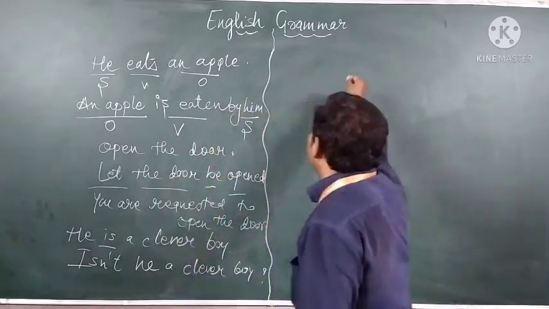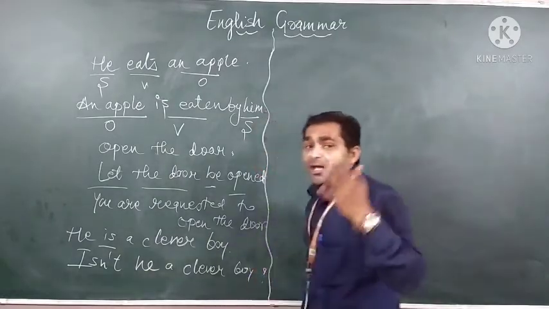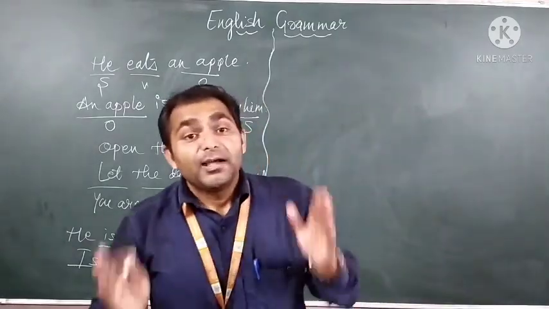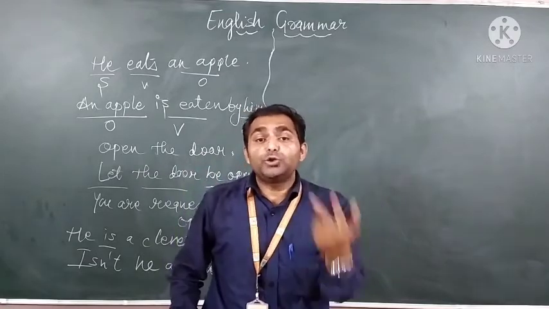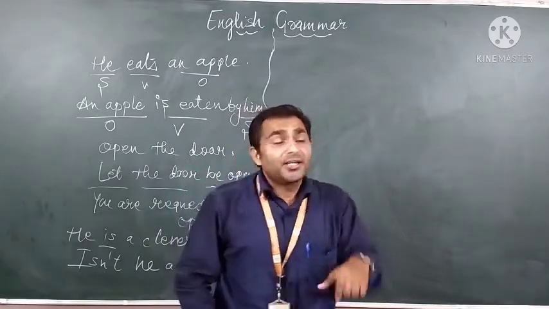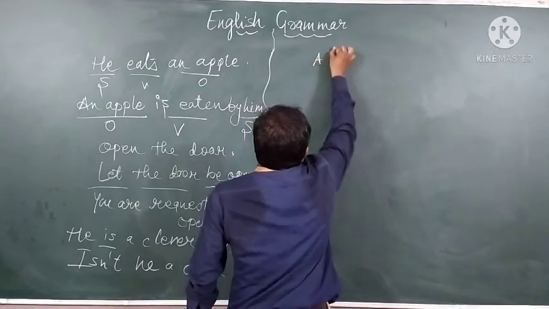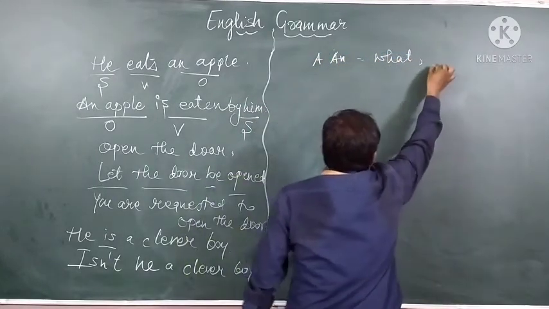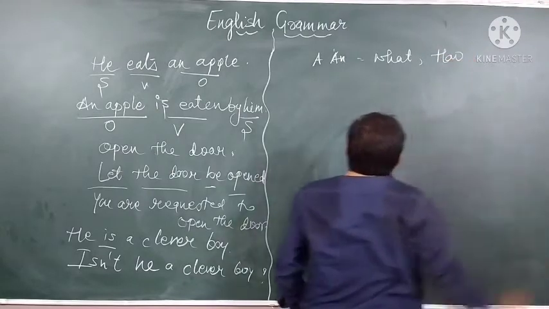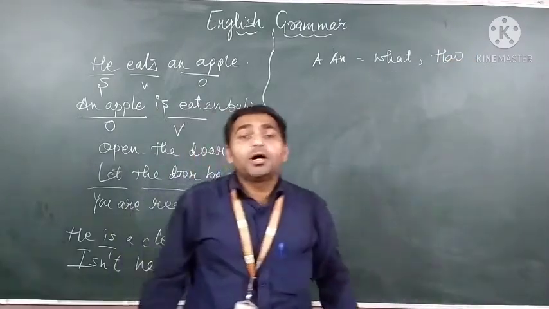Understood? Now we'll move ahead with the exclamatory sentence. Exclamatory sentence, we know that while changing the sentence into exclamatory, we need to see two things. First, if we have an article like a or an, we'll use "what", and if we do not have an article, we'll use "how".